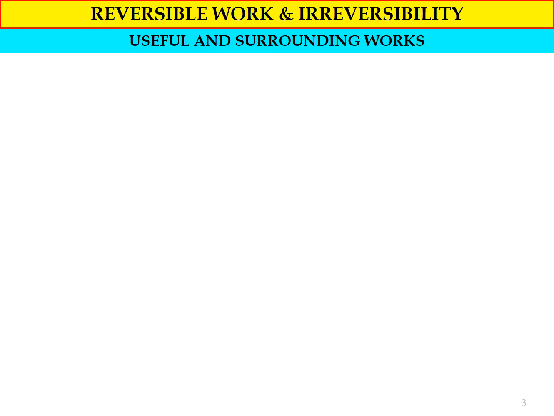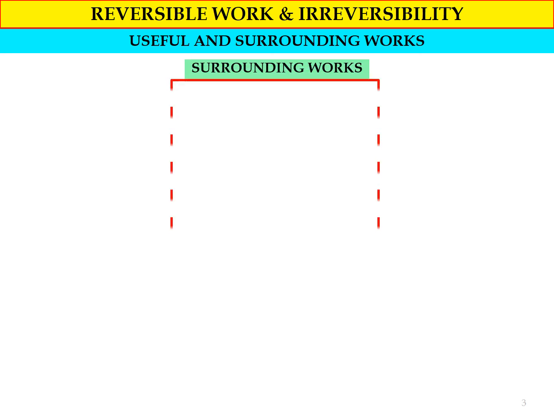Okay, before we refine the definition for reversible work and irreversibility, let me look at a few terms that we need to know to understand the reversible work definition and irreversibility. The terms are the useful work and also the surrounding work. For surrounding work, let's say we take two different states.